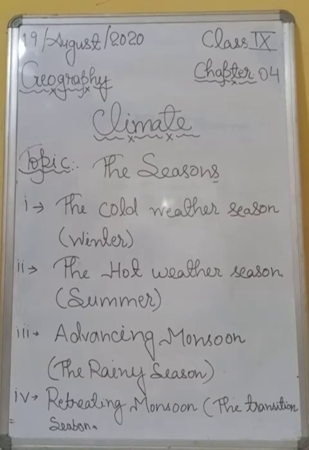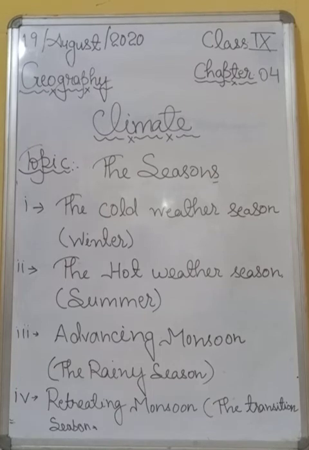So students, the maximum rainfall of this season is received by the northeastern part of the country. Northeastern means the region of Assam.